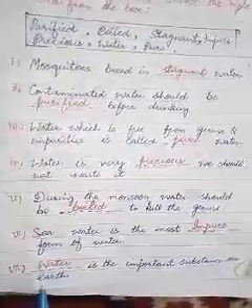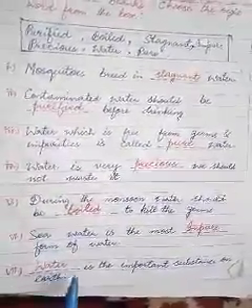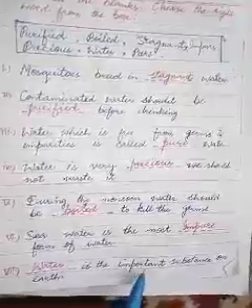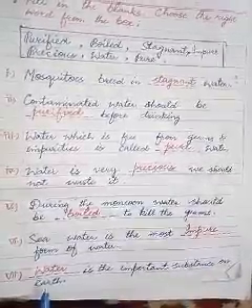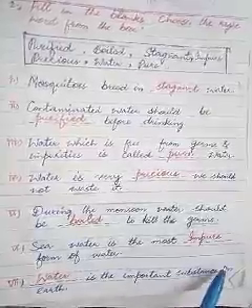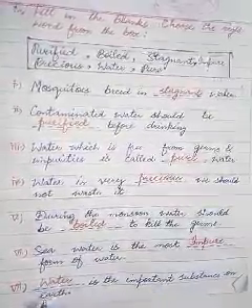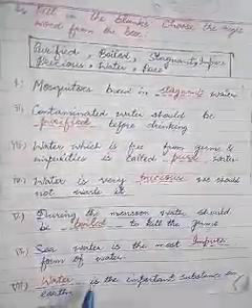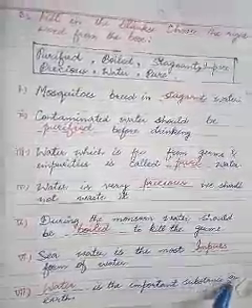Seventh part: water is dash dash, the important substance on earth. Water is the important substance on the earth.